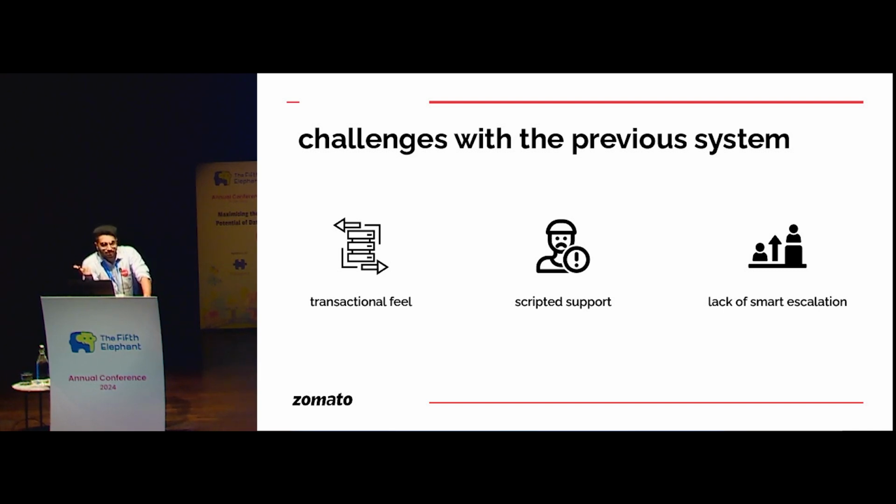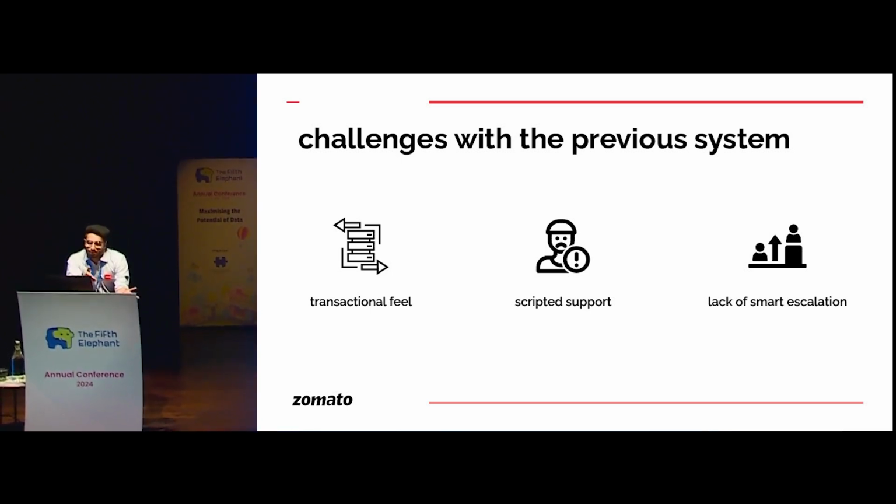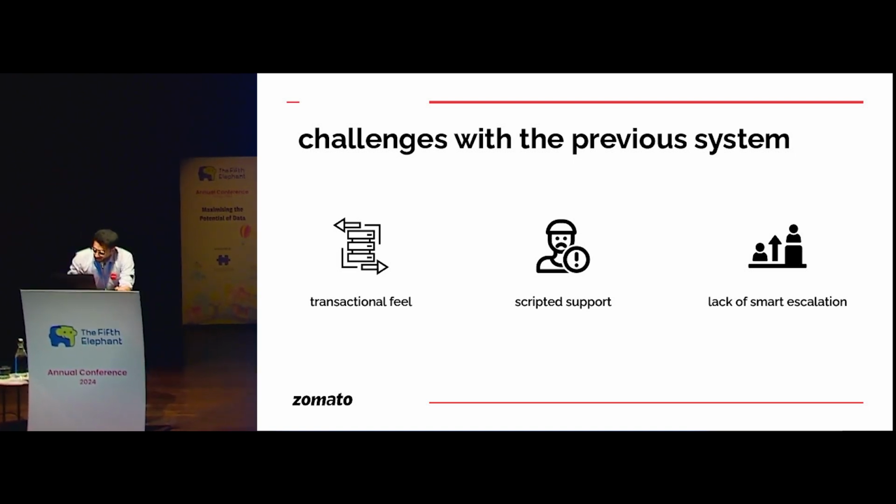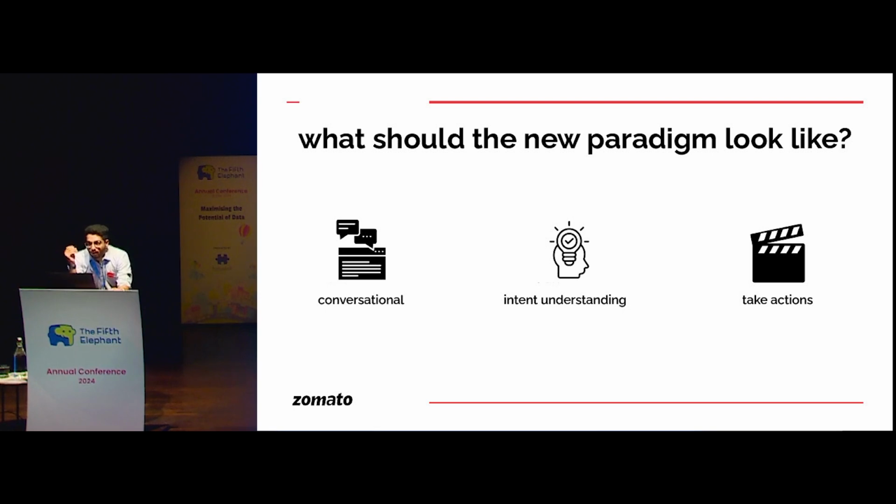So it's scripted support in that sense. Thirdly, as you saw in the first screenshot, the escalation was not very smart. If the customer has tapped the node "Where is my order?", I could have very well answered, "Here is your order," rather than directing the query to the customer support executive, right?